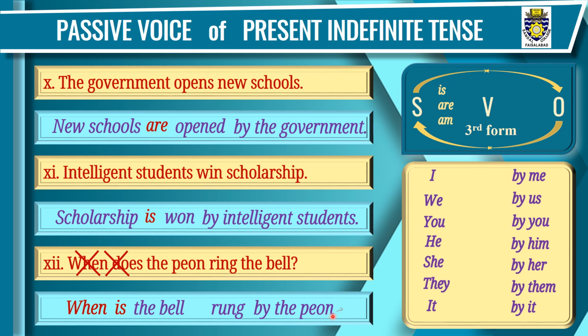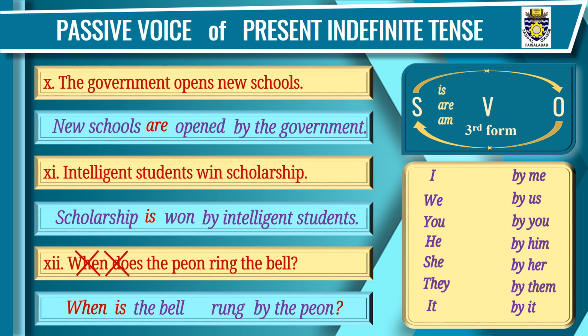And do not forget to put question mark at the end of interrogative sentence. Dear students, I would advise you to follow these 4 steps. Just consider when and does are not here. Then it becomes the simple sentence. It is easy for you to change it into interrogative. Then write is according to this bell object. It is singular, so we'll use is here. Then before that we'll use WH words when, why, where, etc.